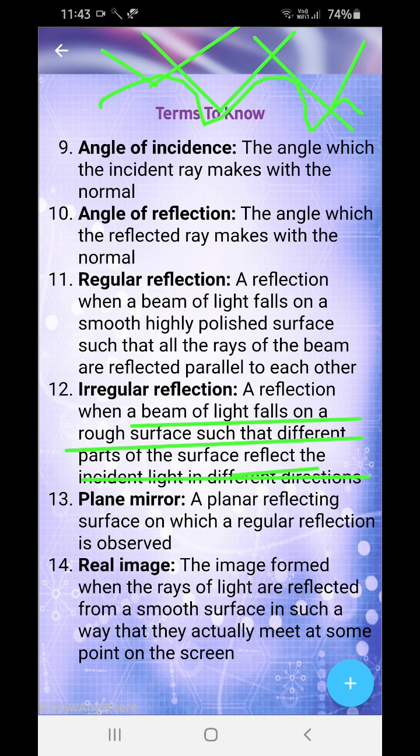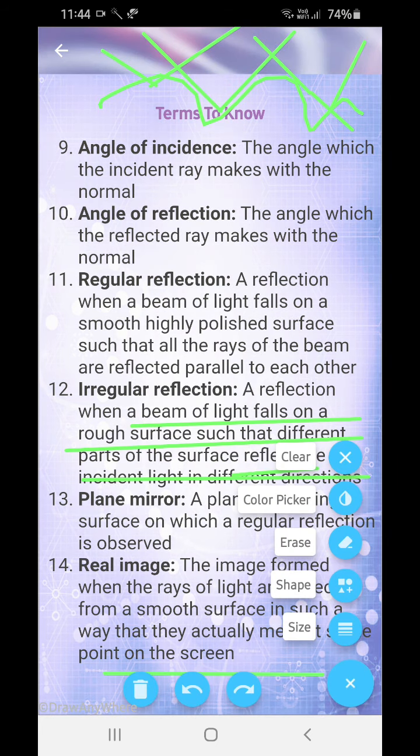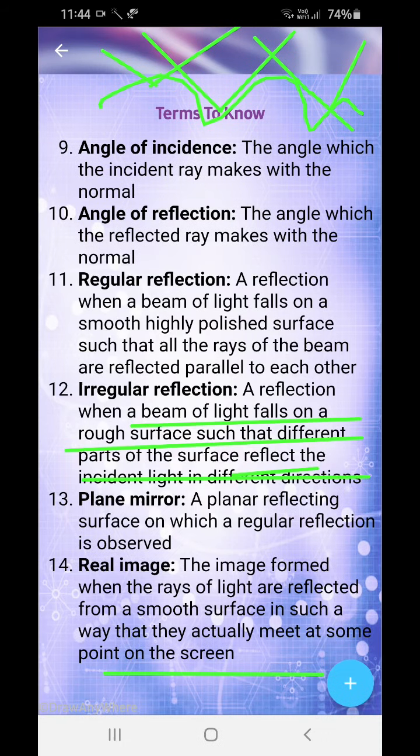And what is a plane mirror? Now let me draw a plane mirror over here. There's a plane mirror, and my drawing is not complete. Here you have the plane mirror like this, okay? So on a planar reflecting surface, regular reflection is observed. Always in a plane mirror there is regular reflection, okay?